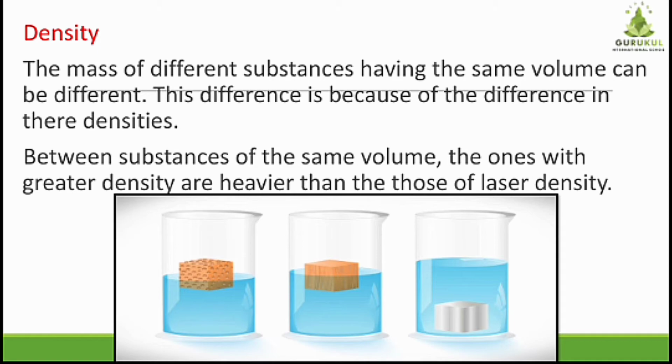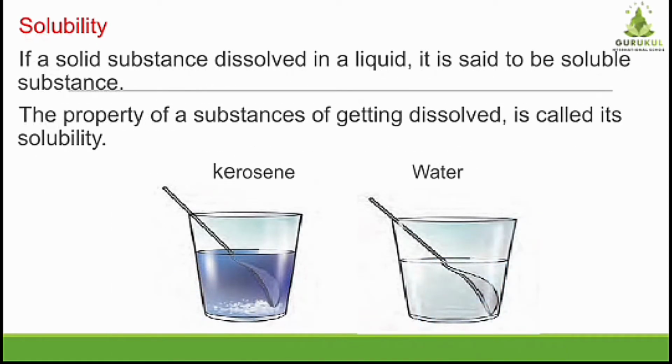The next property of a substance is solubility. You all know that if you put salt or sugar into the water, what will happen? It will get dissolved into the water. So the property of a substance of getting dissolved is called its solubility. If a solid substance dissolves in a liquid, it is said to be a soluble substance. Like sugar or salt, if we put it in the water, it will get dissolved. So it is a soluble substance.